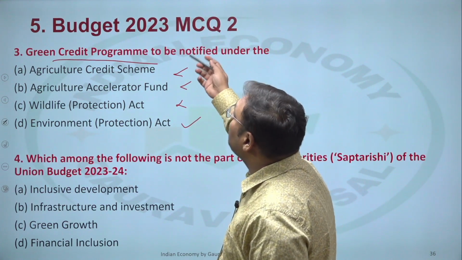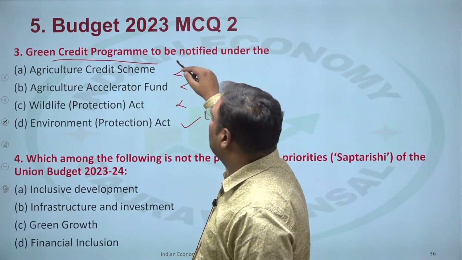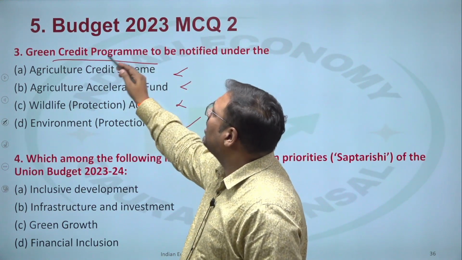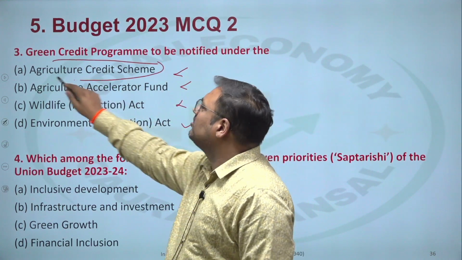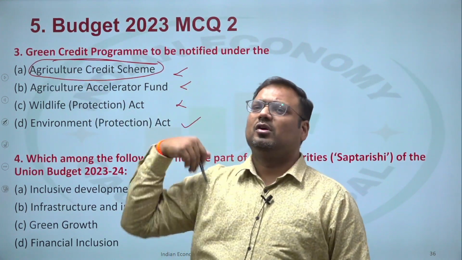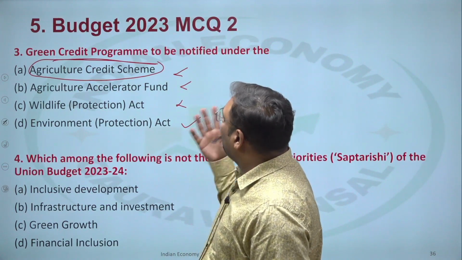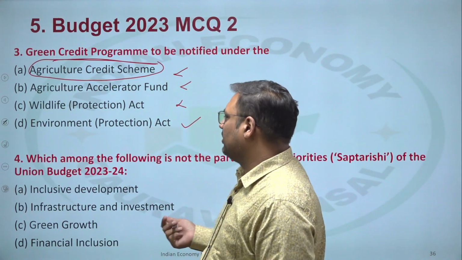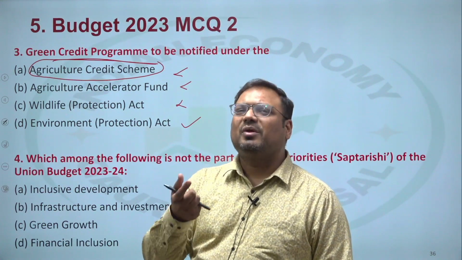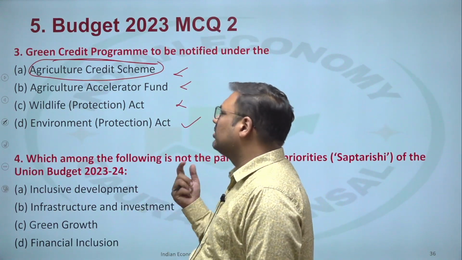Again, you can't pick it by guesswork, because if you just go by guesswork, Green Credit Program looks to be for agriculture credit, because agriculture is very much associated with the term green, okay, just like environment. So you can't do it on the basis of guesswork. Try other questions where you can make some educated guesses, but not for the scheme-based questions.